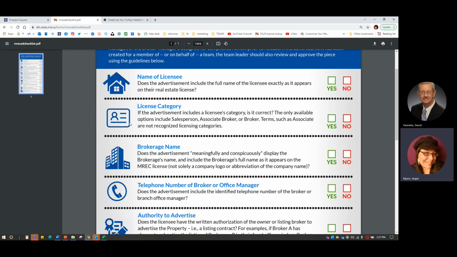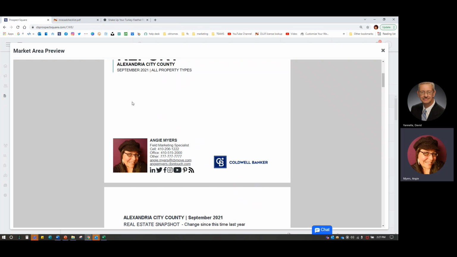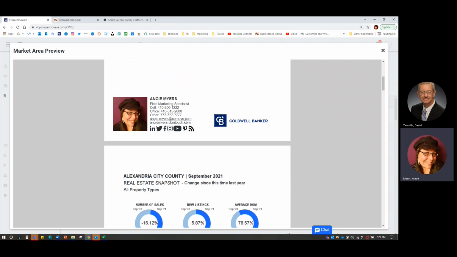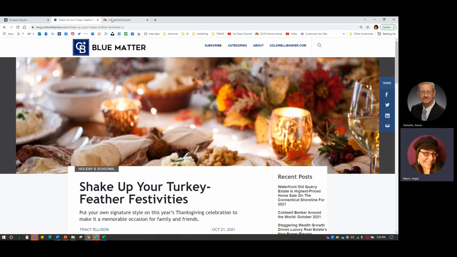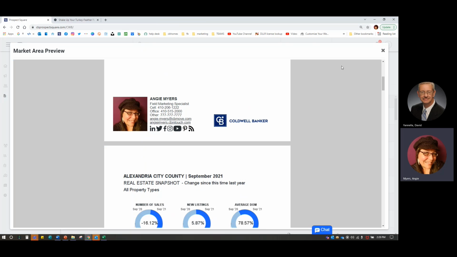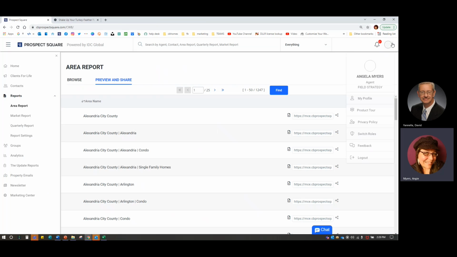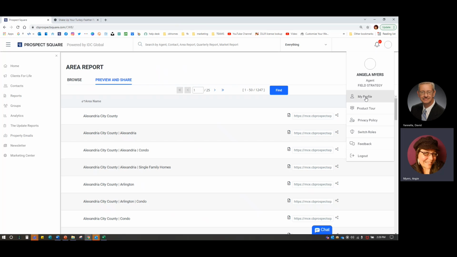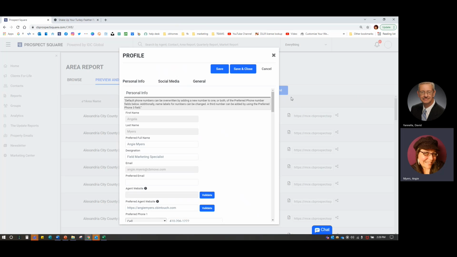So I just wanted to show you so that you could see, again, when you're doing your profiles in the systems, especially Prospect Square, making sure that you are compliant with Maryland real estate law is essential so that you don't get fined. So that's what your profile is going to look like. And then we can go back into Prospect Square here. And again, that's where it's going to live up here under my profile. So that's all for this session.